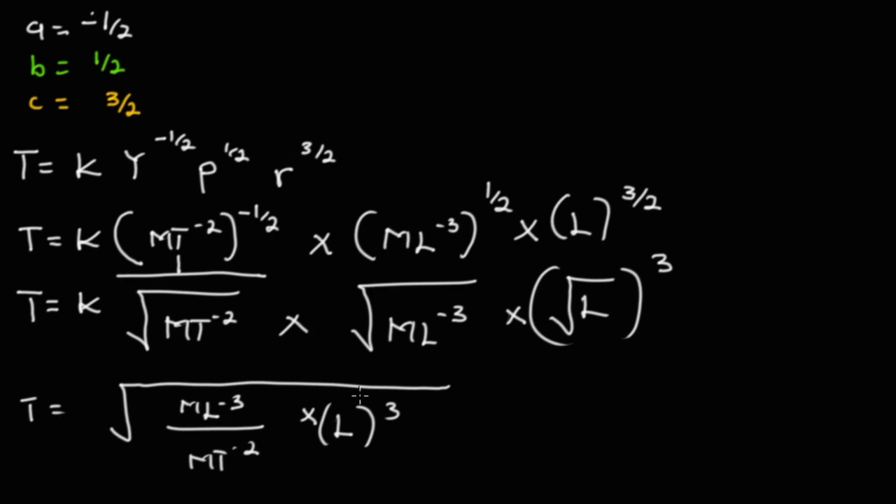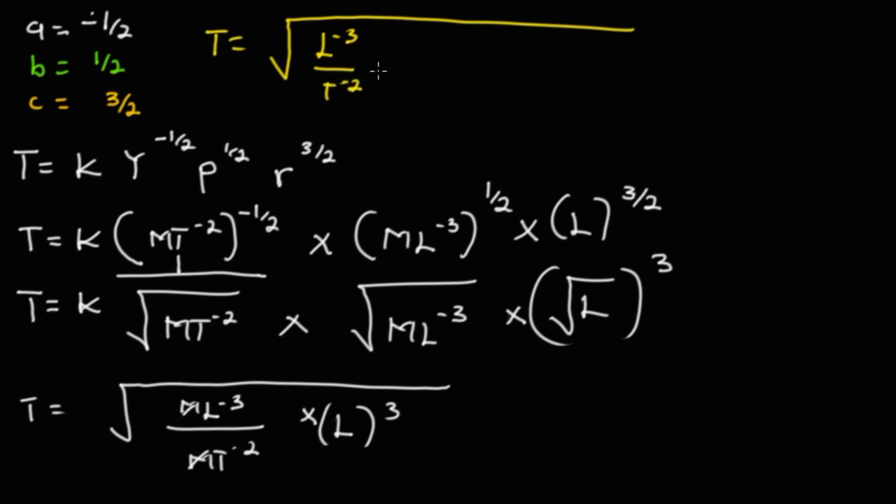We're going to have ML^-3 at the top, then MT^-2 beneath, multiplied by L to the power 3. You should have a simple understanding of this. The next thing is simple: M will cancel M, for further clarification and simplification. So what we have is T equals square root, and we're going to have L^-3 divided by T^-2.